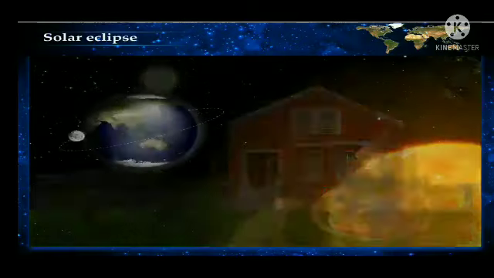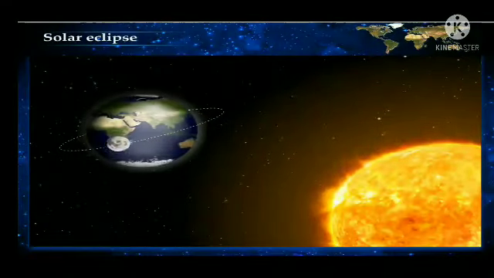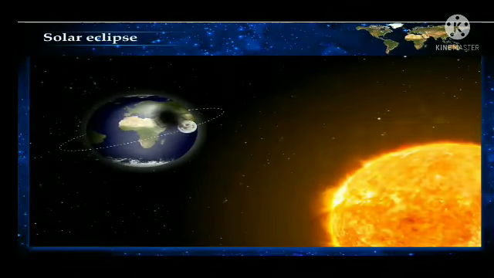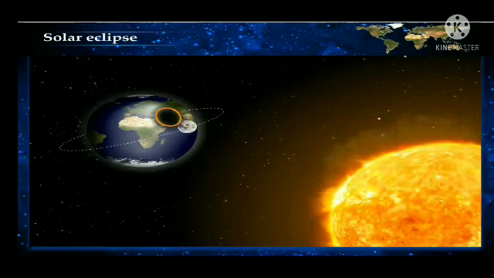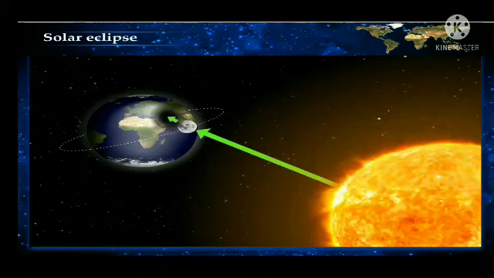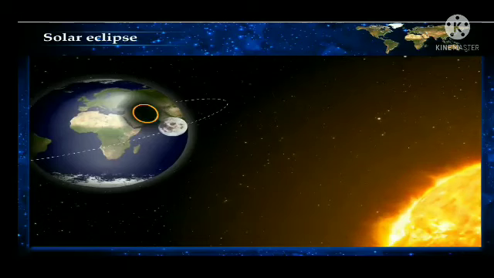Solar eclipse. On the new moon day, the moon comes in between the Sun and the Earth. Due to this, the shadow of the moon falls on the Earth. On such occasions, sometimes the Sun, the Moon, and the Earth come in one straight line and also on the same plane. As a result, the place where the moon's shadow falls on the Earth experiences the solar eclipse. This shadow is of two types.